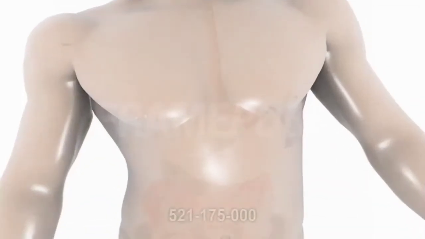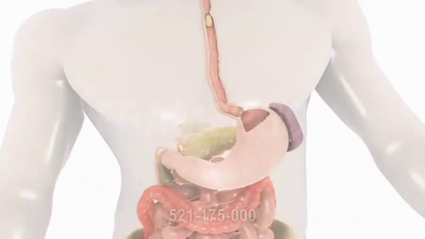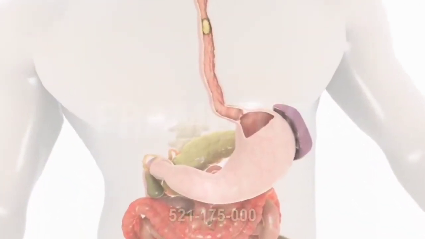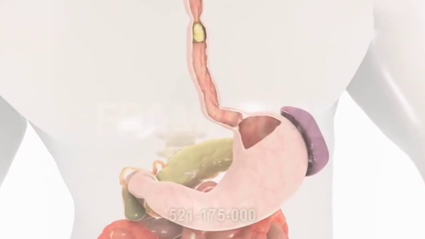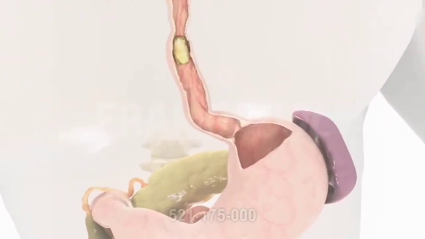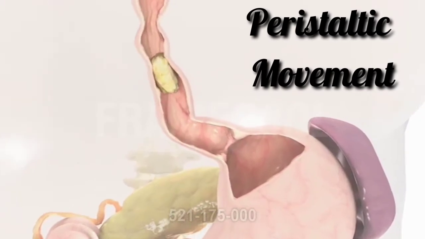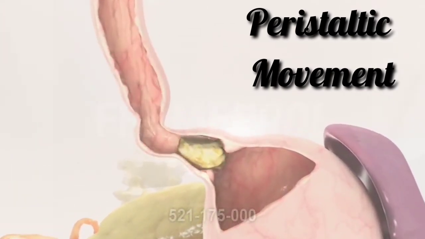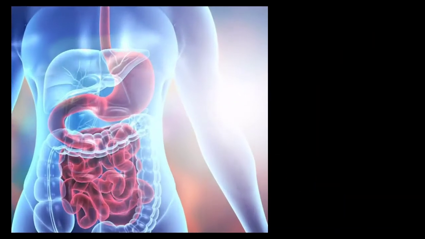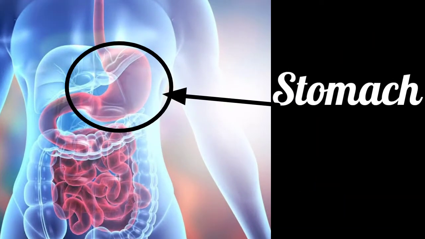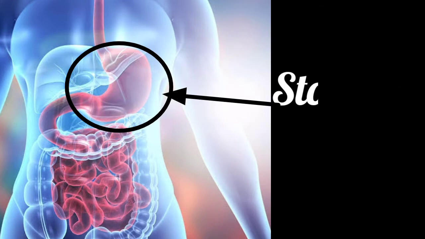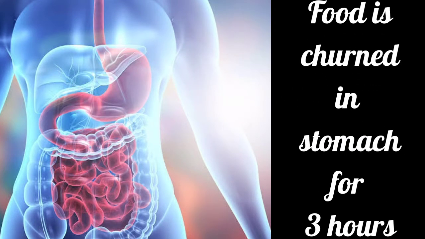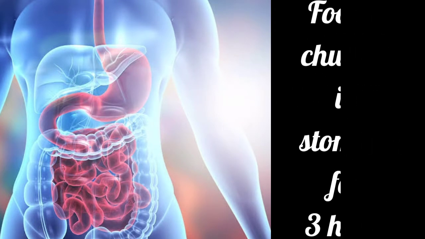The walls of the esophagus have muscles which contract and relax rhythmically. The contraction and relaxation movement of the walls of the esophagus is called peristaltic movement. Then comes the stomach. The stomach is J shaped and lies on the left side of the abdomen. Food is churned in the stomach for 3 hours.